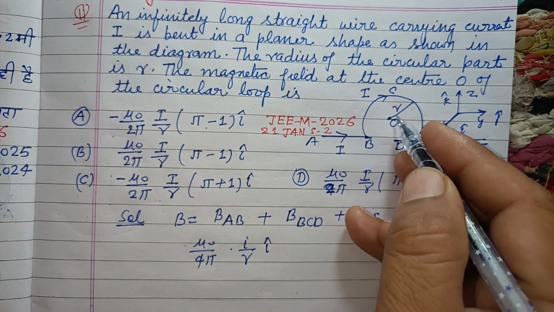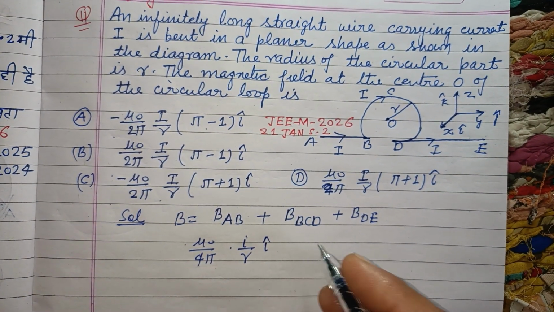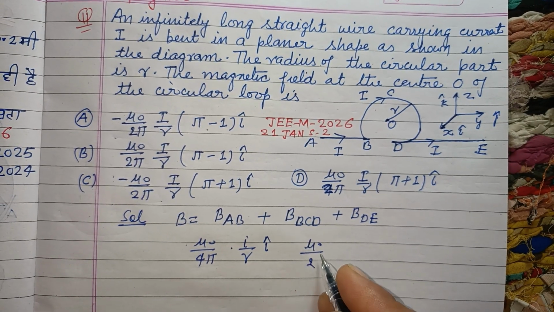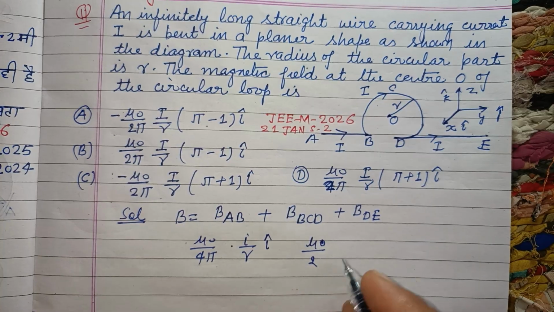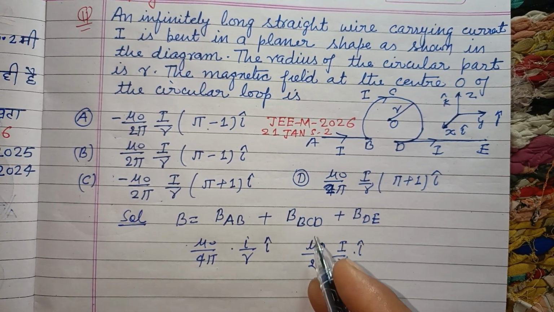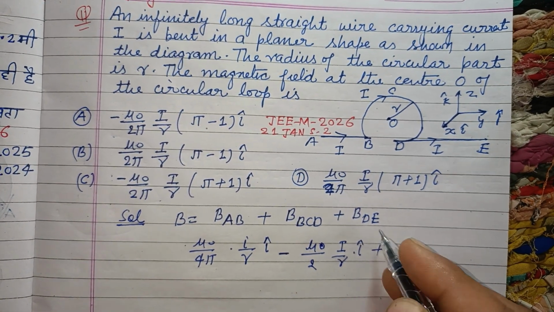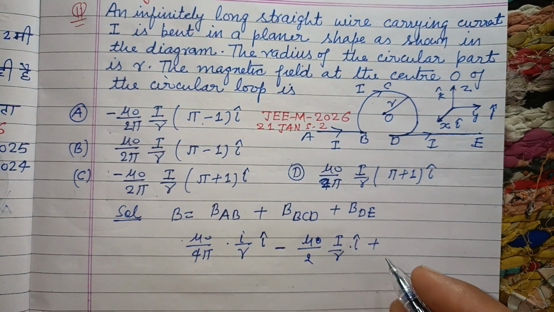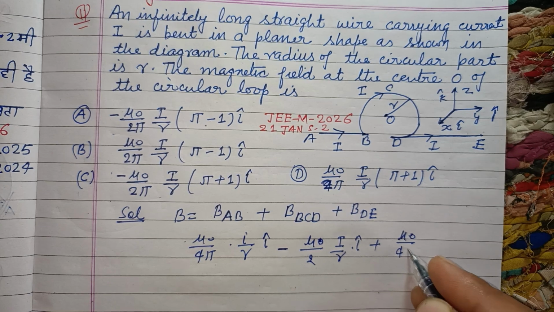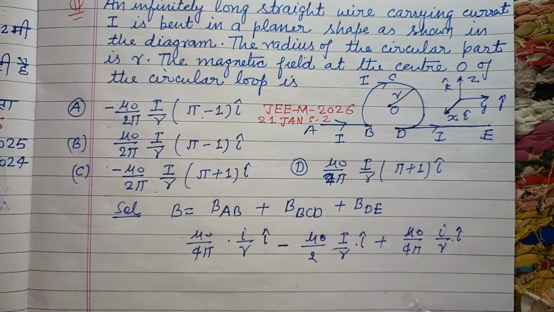Now BCD, due to this circular loop, the magnetic field is mu naught upon 2 I over R into i cap, and it is in inward direction, so we take it negative. Again we have this straight part, which is mu naught upon 4 pi I over R into i cap. This is also in outward direction.